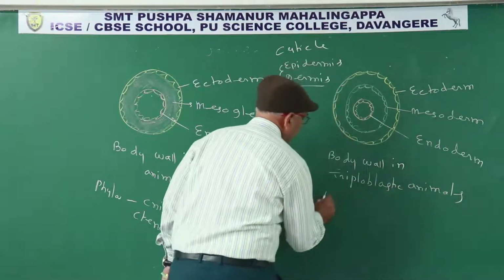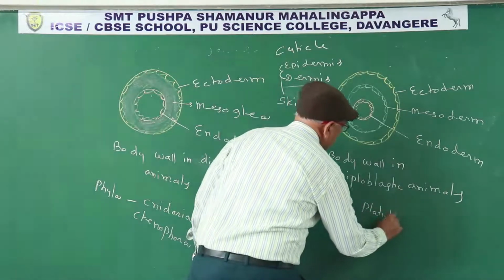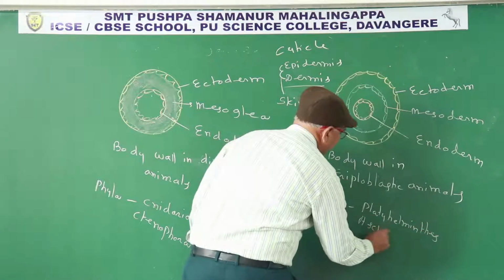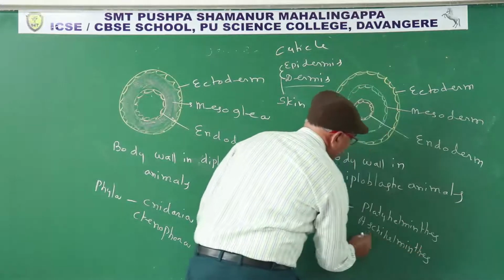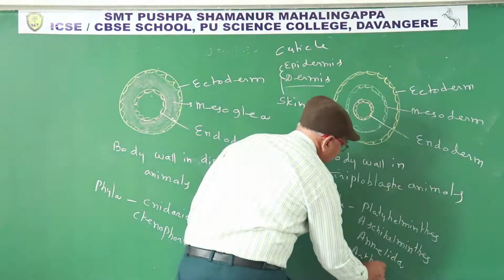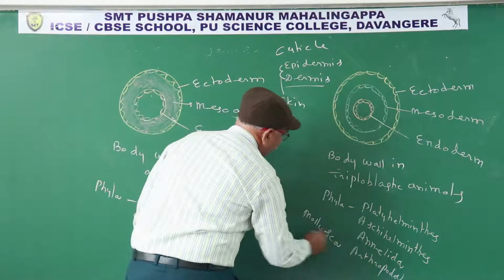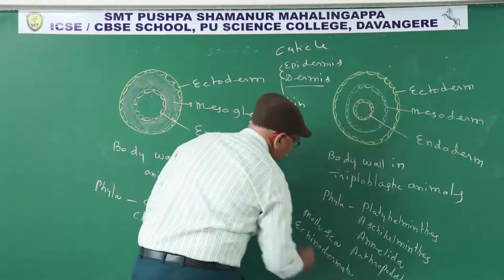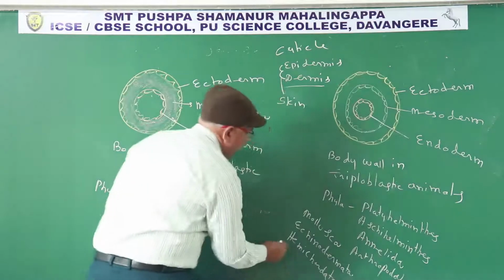Examples, phyla: Platyhelminthes, Aschelminthes, Annelida, Arthropoda, Mollusca, Echinodermata, Hemichordata, Chordata.